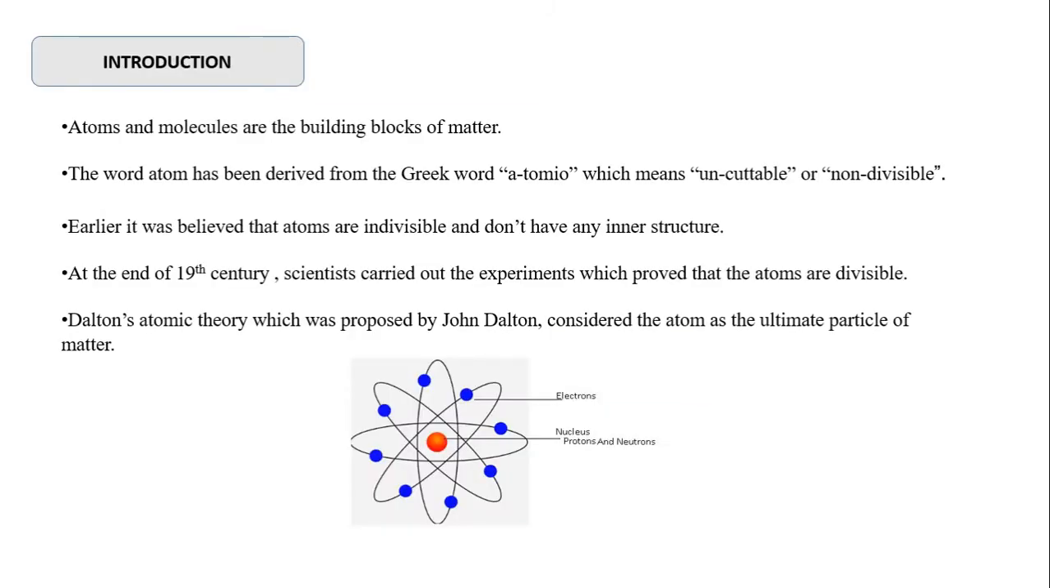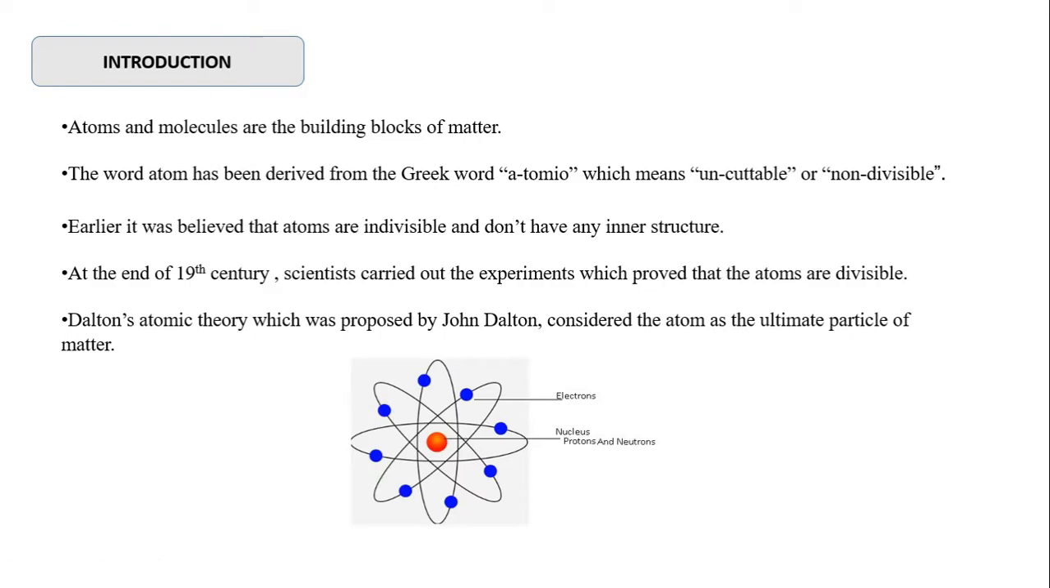So in the last chapter we have studied about atoms. We know that atoms and molecules are the basic building blocks, that is the basic material that is needed for matter. One or two more atoms join together to form a molecule.